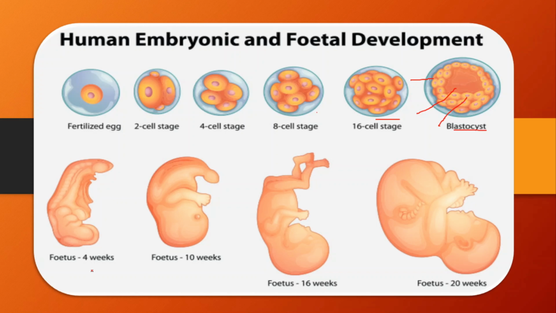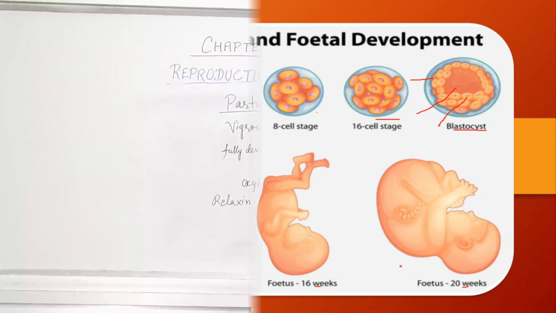You can see this is the fetus of different durations, that is 4 weeks, 10 weeks, 16 weeks, 20 weeks. Now there are 3 germ layers, the ectoderm, endoderm and mesoderm, which will undergo the formation of different types of organs, that is organogenesis, and finally the fetus will develop in 9 months, because 9 months is the gestation period in humans, which can be divided into 3 trimesters: primary, secondary and tertiary.